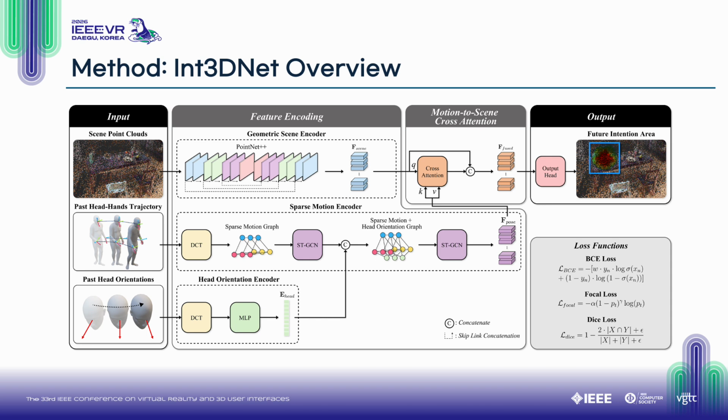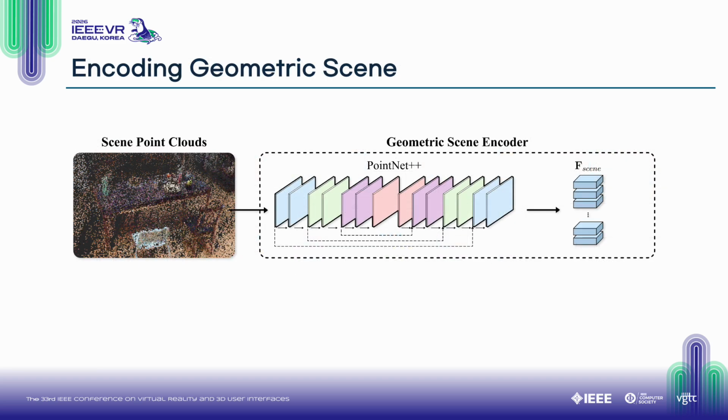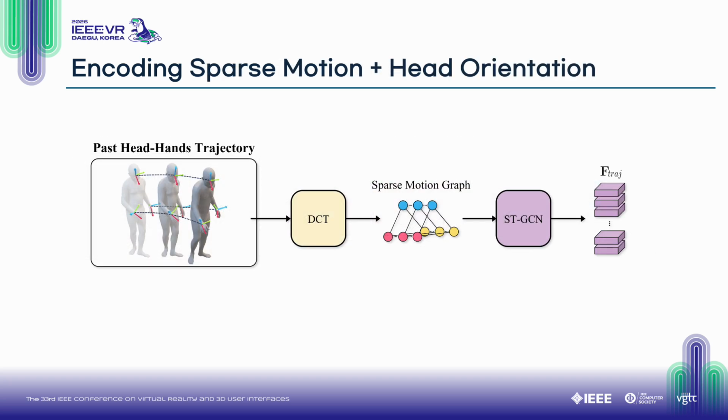Now I will explain the architecture of Int3DNet. First, we encode the scene point cloud with PointNet++ to get per-point scene features. This gives us dense feature vectors for every scene point. For encoding human motion, we only use the past trajectories of the head and both hands.